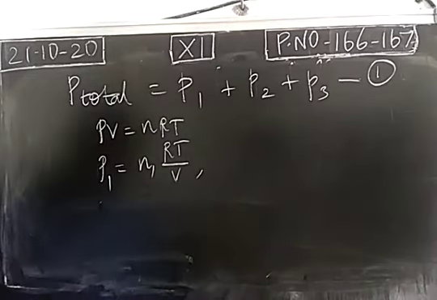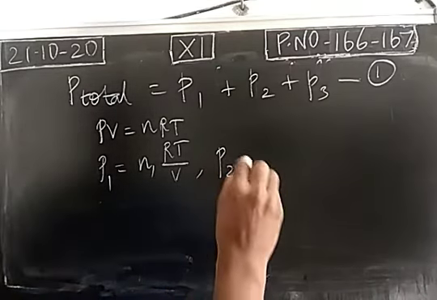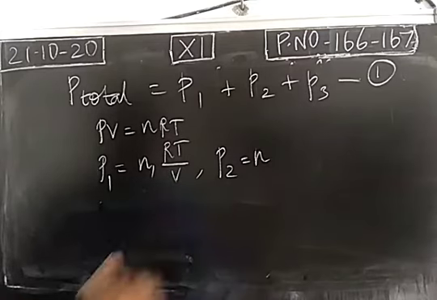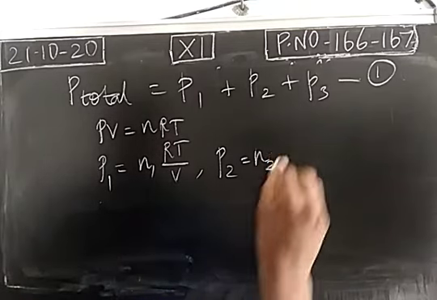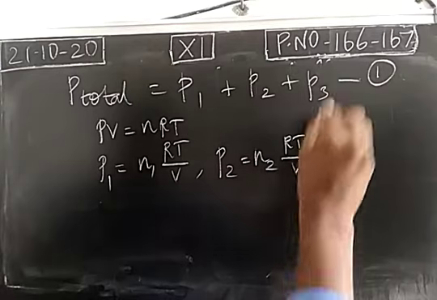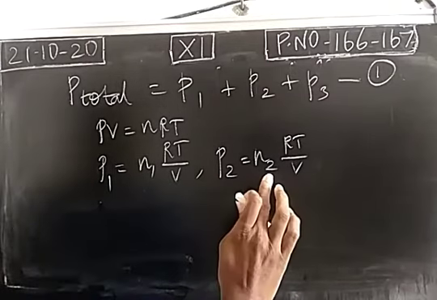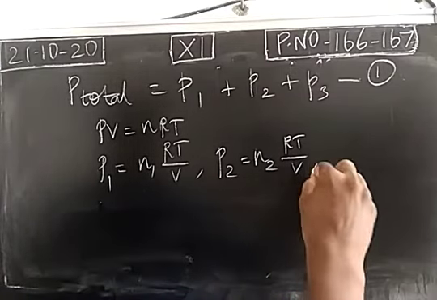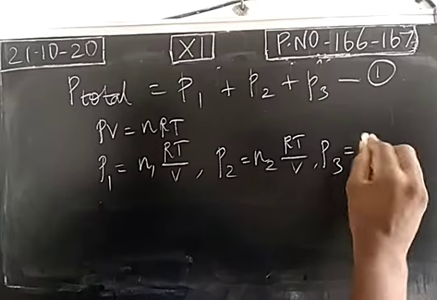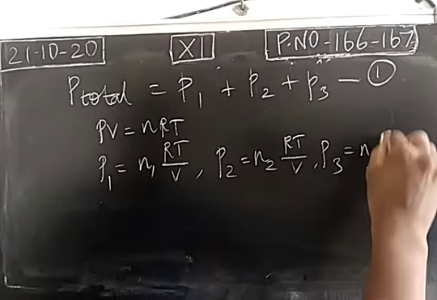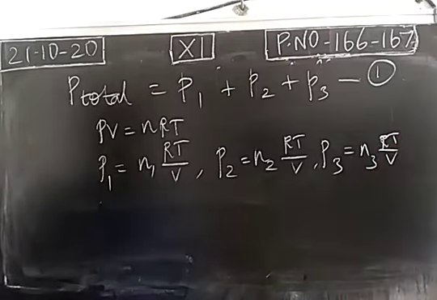Partial pressure of second component is the product of N2 and RT by V, N2 being the number of moles of second component in the mixture. Partial pressure of third component is N3 RT by V. So I have written the partial pressures of first, second and third components here.